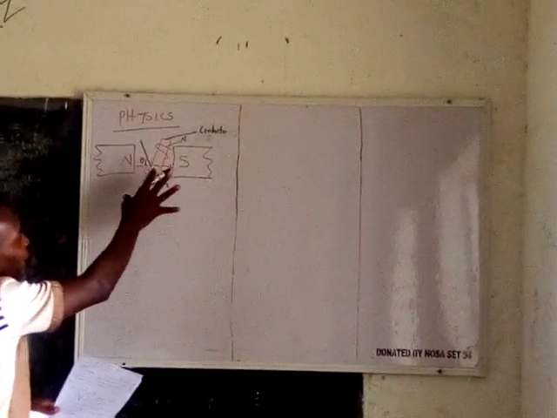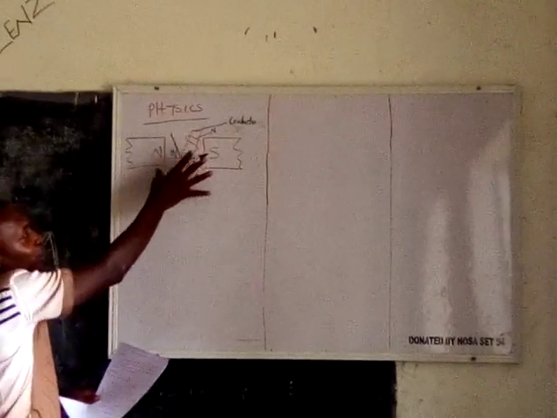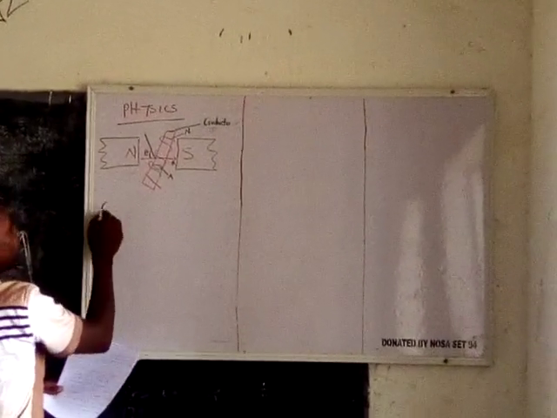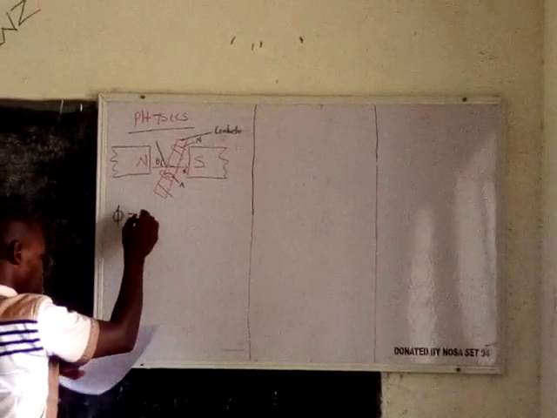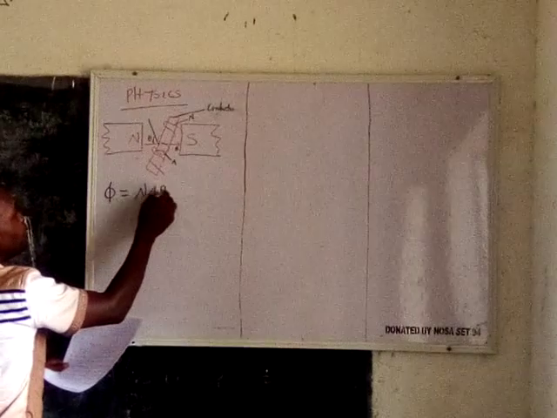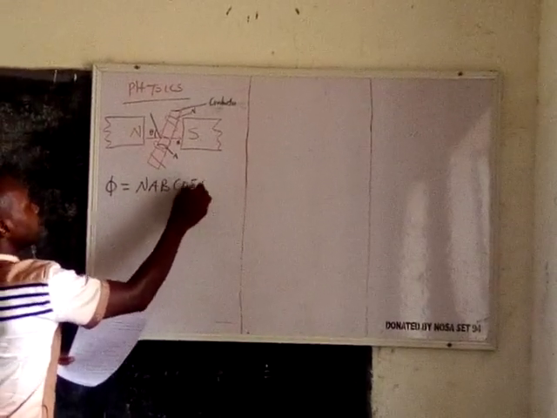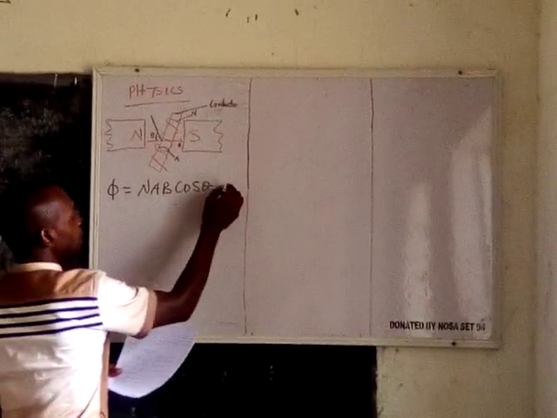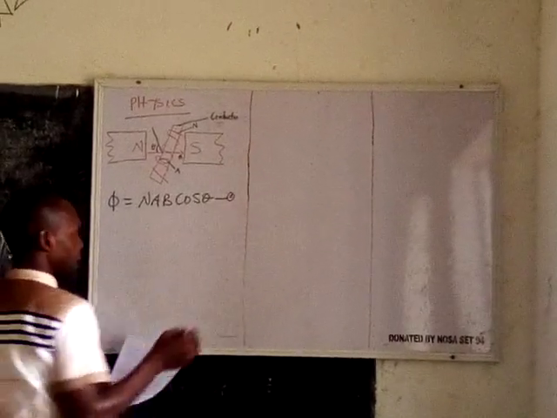If you are to find the magnetic flux of this particular system here, you will have that your phi is equal to NAB cos theta. Let's label this as equation A.